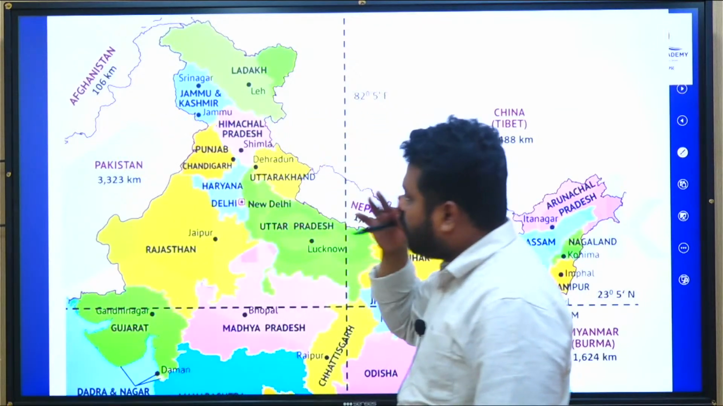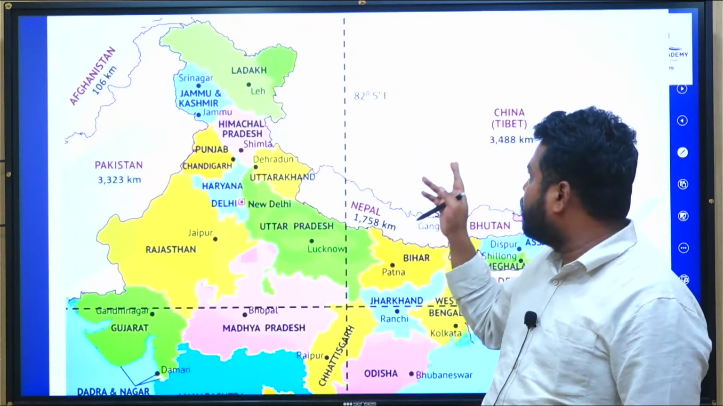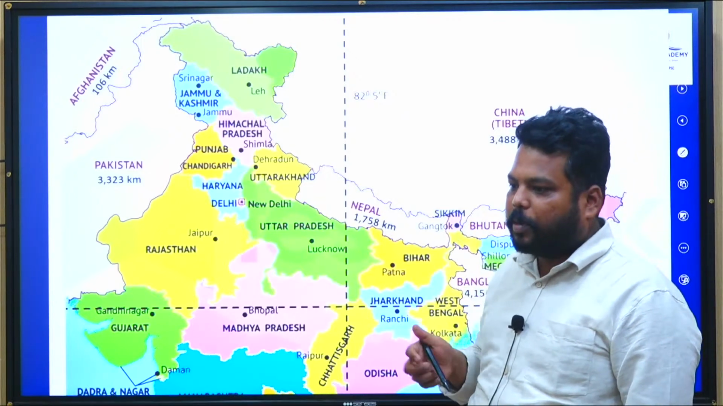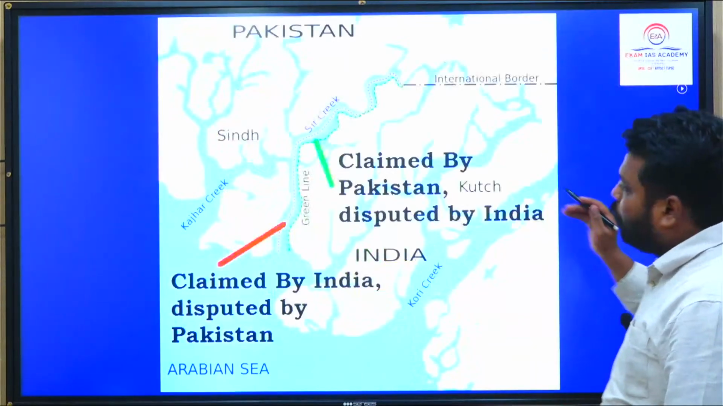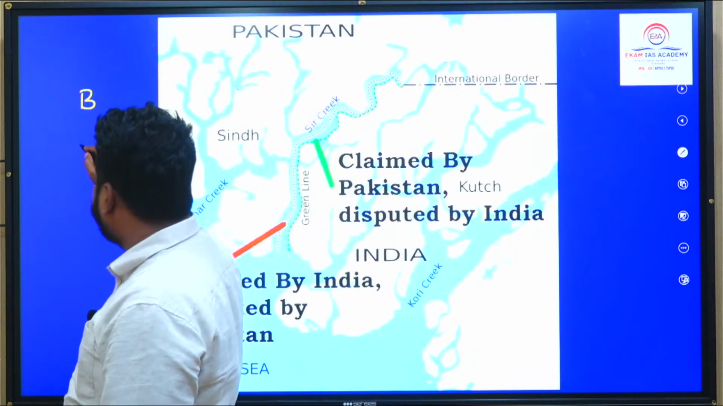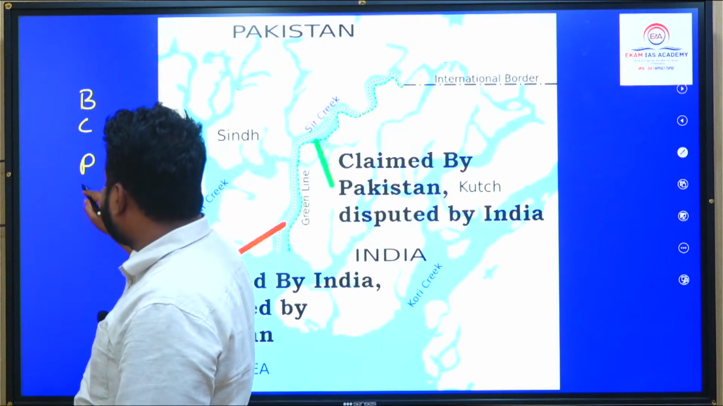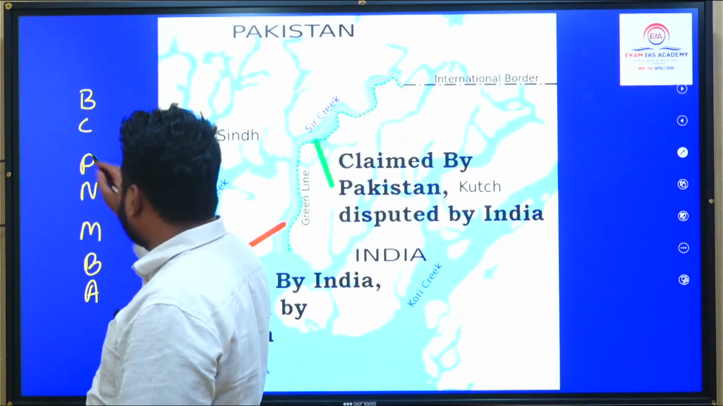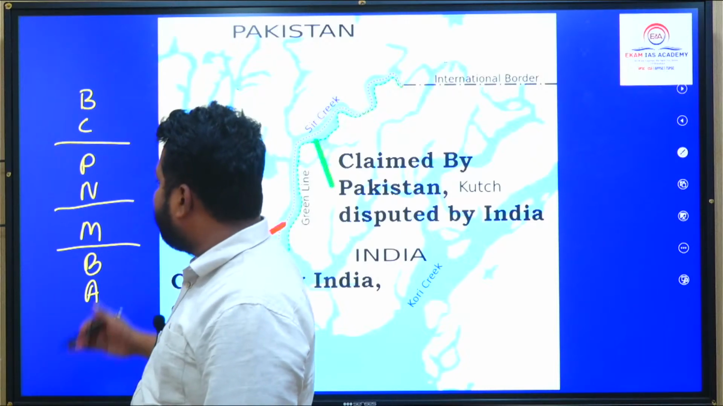China, Pakistan has a border of 3323 kilometers. No need to remember the fact. Afghanistan 106, China 3488, Bangladesh 4096 as such, but there is some disputed border. But one aspect you can focus on is to remember the sequence of bordering lengths with the states. You can remember it like Bangladesh, China, Pakistan, Nepal, Myanmar, Bhutan, Afghanistan. So BC, PN, MBA.